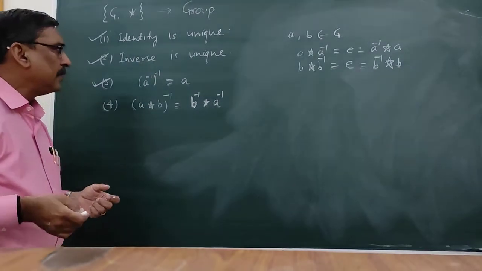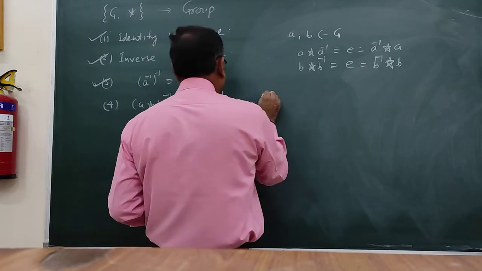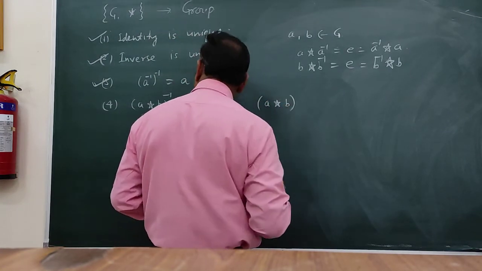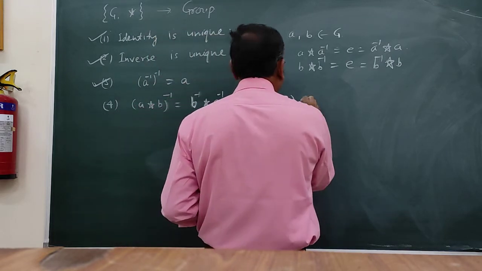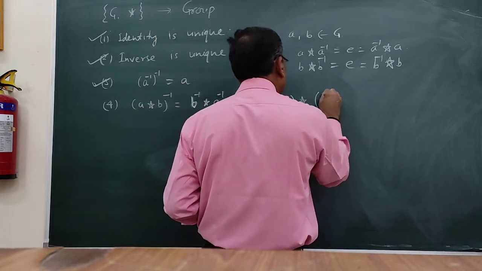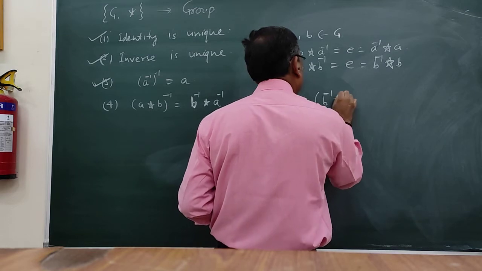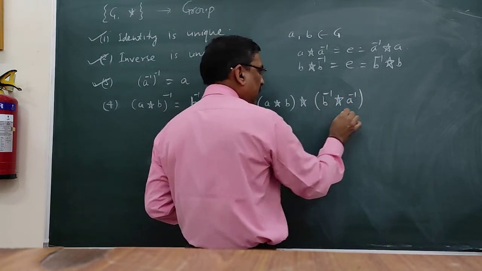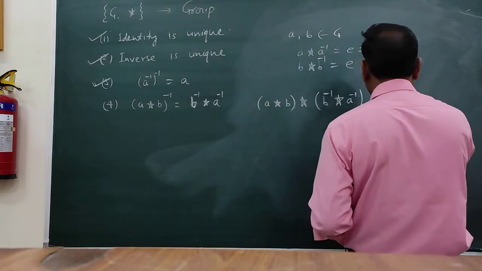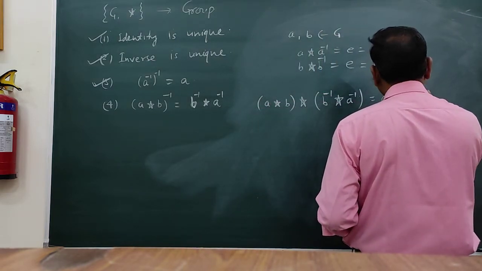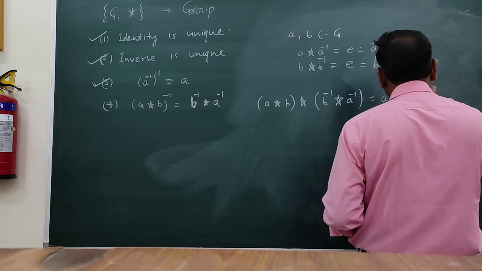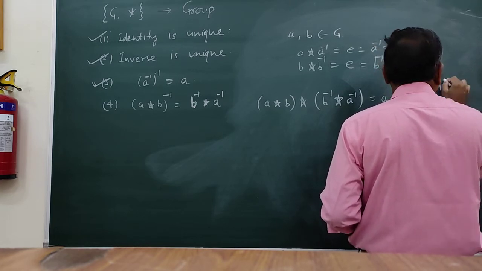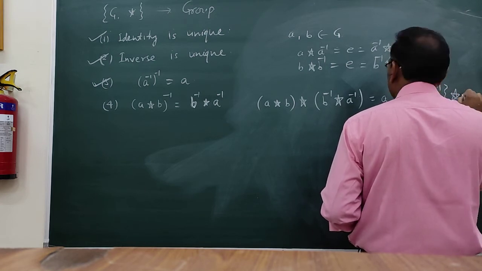What we have to do? We can prove this by taking AB and operation B inverse operation A inverse. This will be equal to, by using associative property, A operation B operation B inverse operation A inverse.